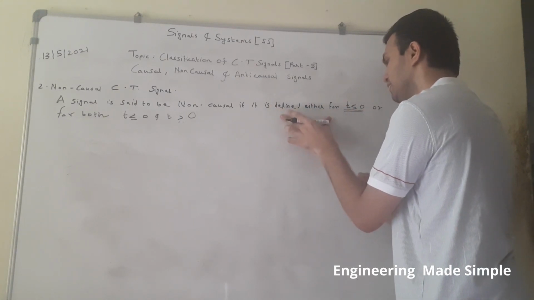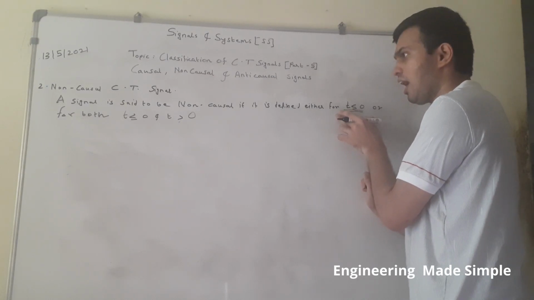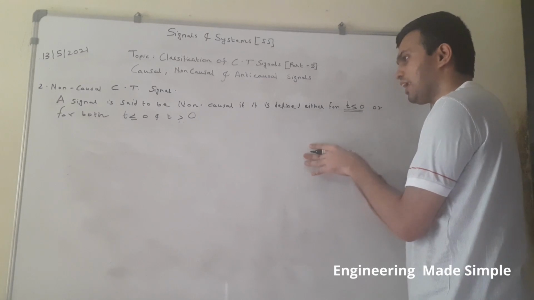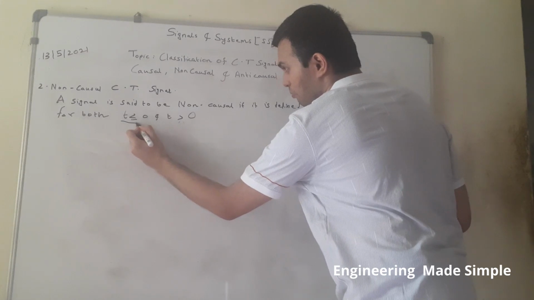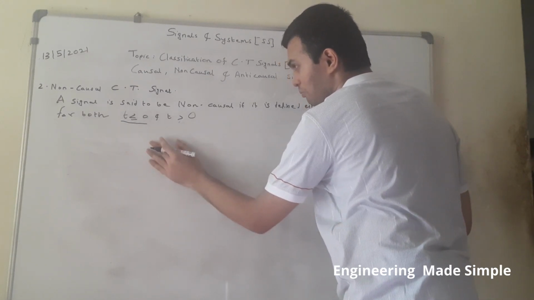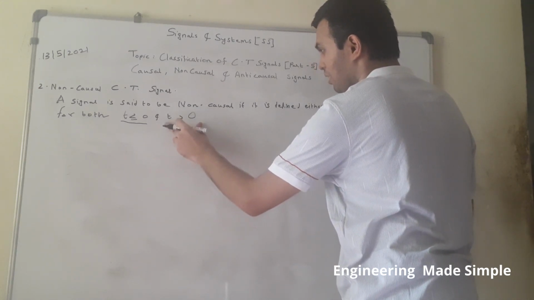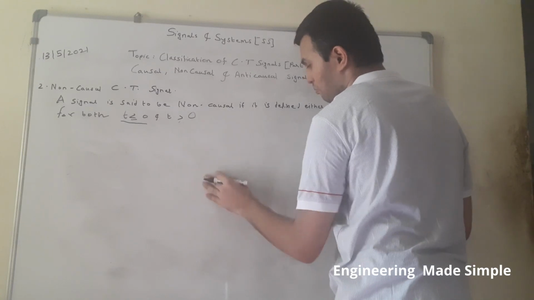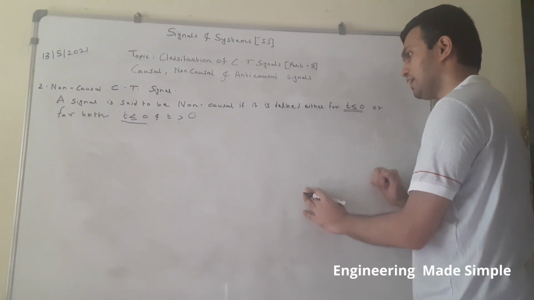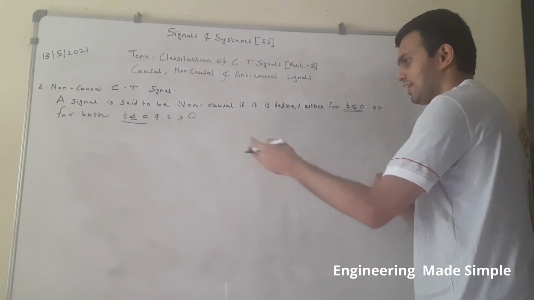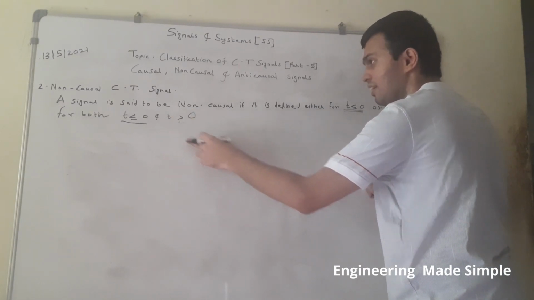So a signal is said to be non-causal if it is defined only for t less than or equal to 0, or the non-causal signal can be a both-sided signal. By both-sided signal I mean it would be defined for both t less than or equal to 0 and t greater than 0 cases. Where will t less than or equal to 0 be? It will be on the left hand side of the time axis. And where would t greater than 0 be? It would be on the right hand side of the time axis. So it is defined on both sides of the time axis, that is on the left hand side and the right hand side also. In that case it is also known as a non-causal signal.